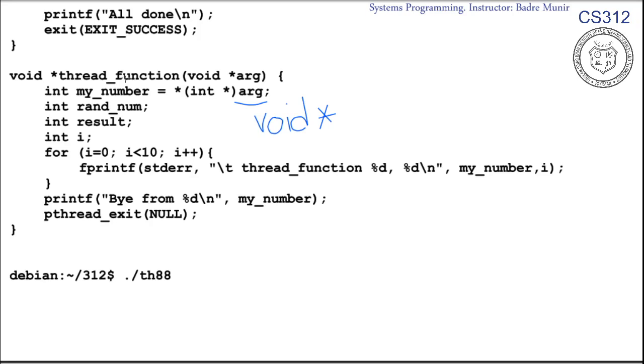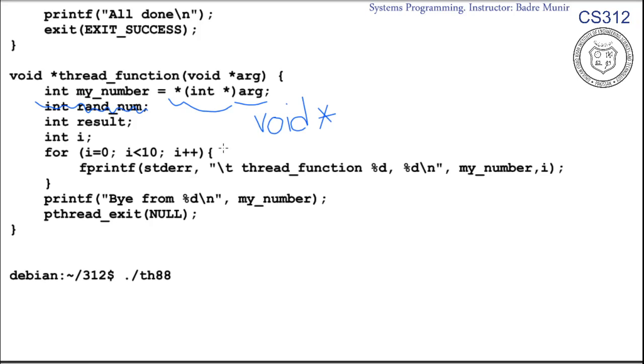The thread function accepts a single parameter, which is a void pointer, into this variable arg. This void pointer is cast into an integer pointer, and then finally this integer pointer is dereferenced to obtain the integer, which is copied into the local variable myNumber. And then the second variable rand_num should not be there. You can ignore it for now.